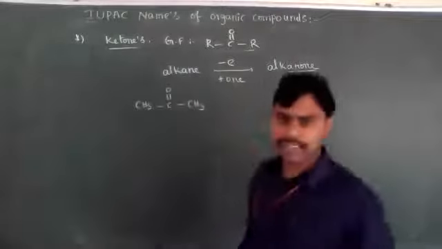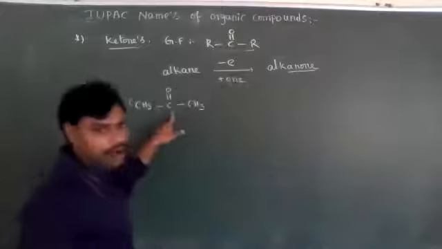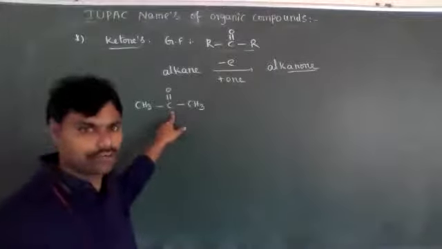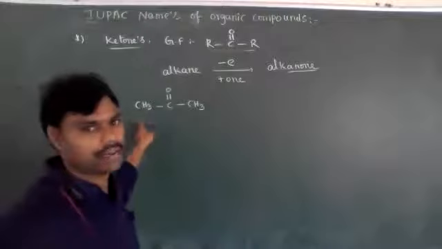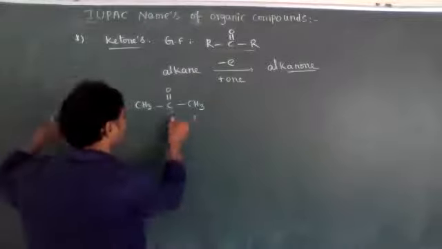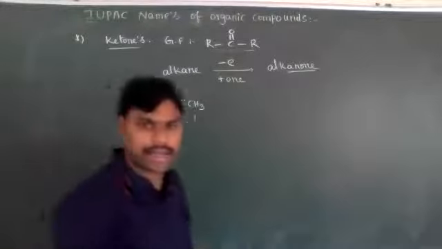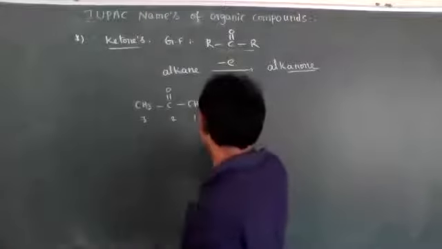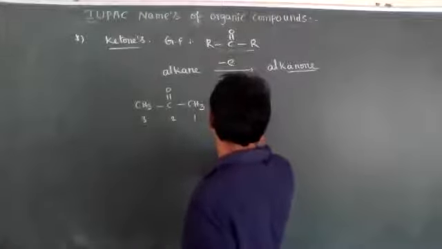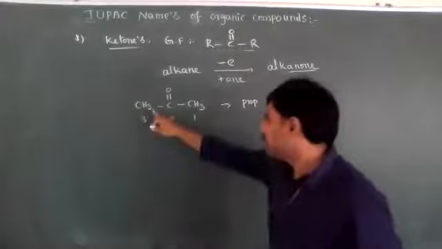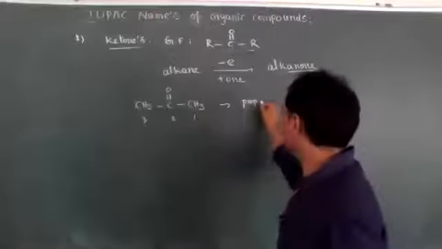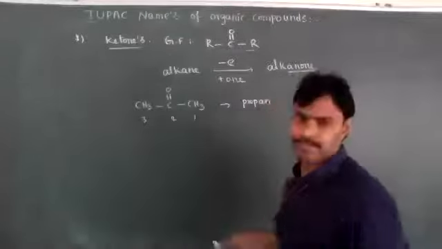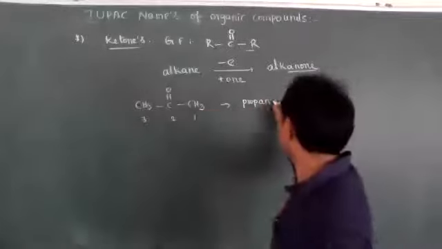Its IUPAC nomenclature: the C double bond O group is the functional group. Its position, left to right or right to left, is second only. The longest carbon chain is 3 carbon atoms. Its IUPAC nomenclature is prop, an as the primary suffix since all are single bonds, and the secondary suffix is one.